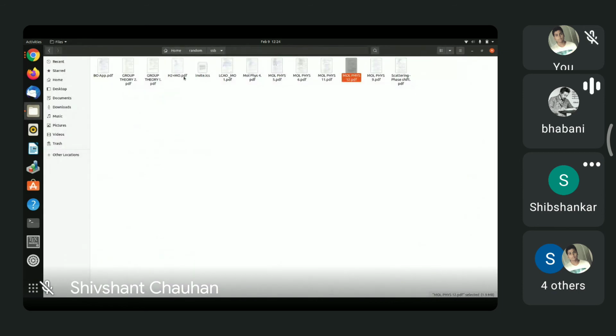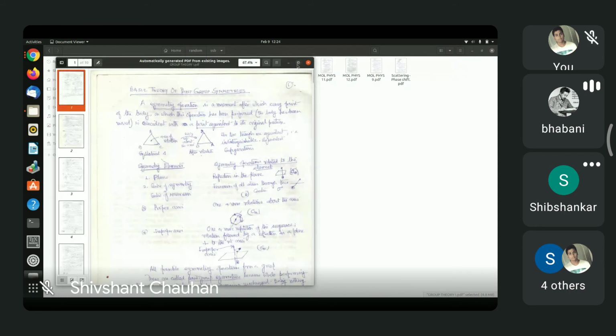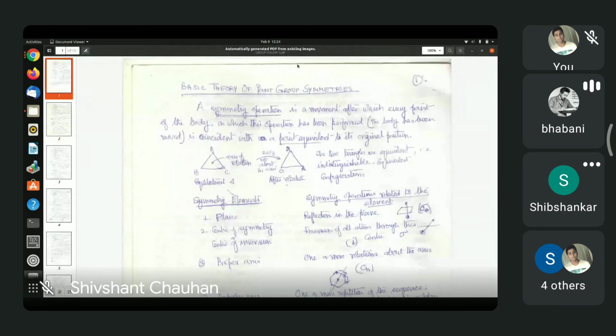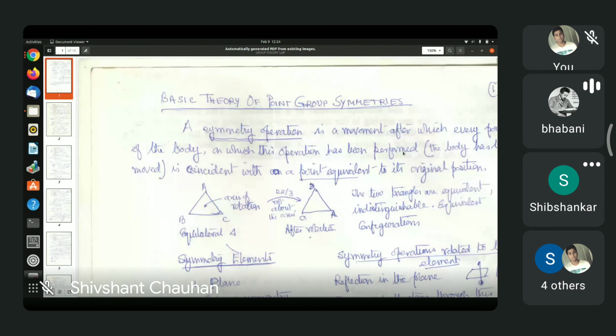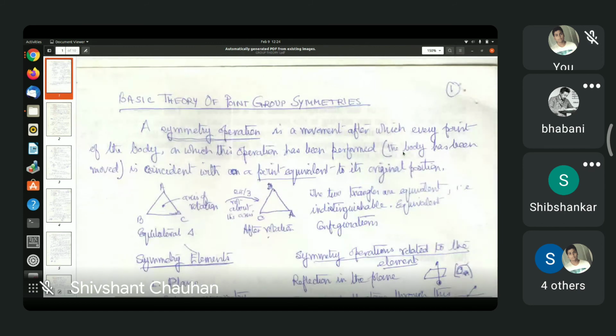Okay, so in a point symmetry group, every atom in the molecule we took as a point, and we see whether the positions are equivalent or not. Equivalent position. Yeah.